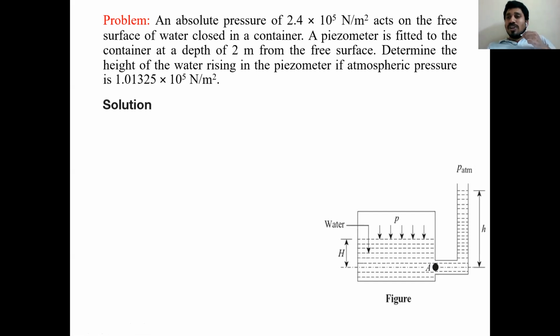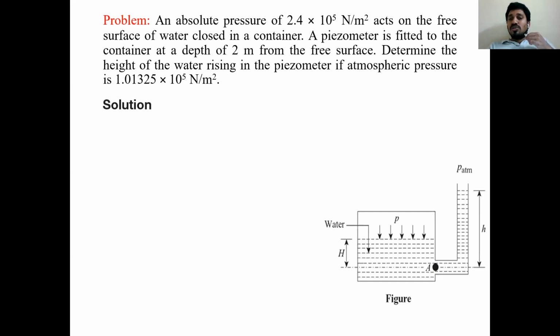If you want to calculate gauge pressure, a very simple equation: P is equal to rho g h. By using the hydrostatic law, you can determine that with the help of the fluid level which is rising in the glass tube. But here atmospheric pressure also has to be considered, because they mentioned absolute pressure. Absolute pressure is equal to gauge pressure plus atmospheric pressure.